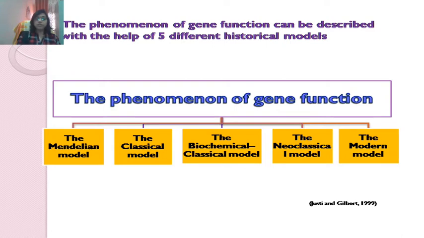The first is the Mendelian model, the second is the classical model, third, the biochemical classical model, fourth, the neoclassical model, and fifth, the modern model. We will see all these models one by one.